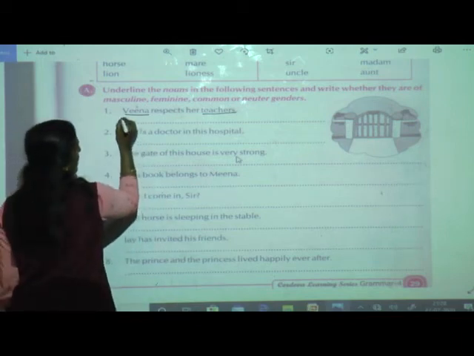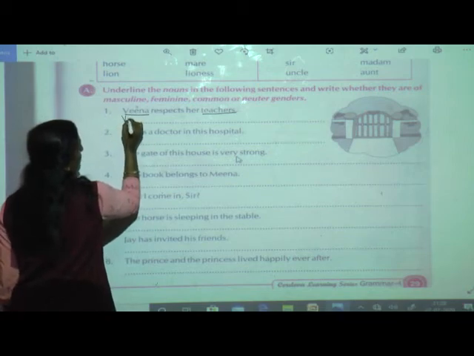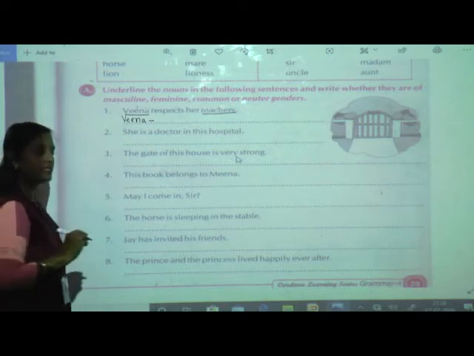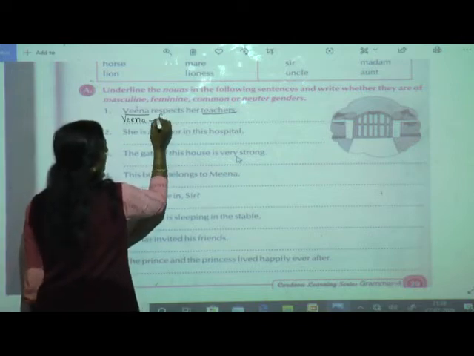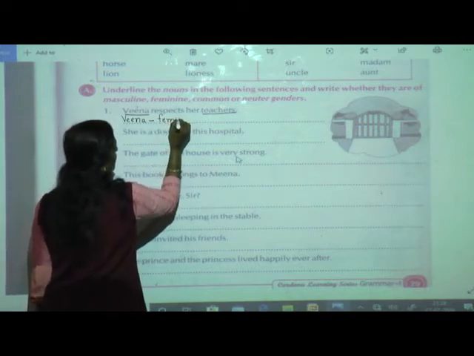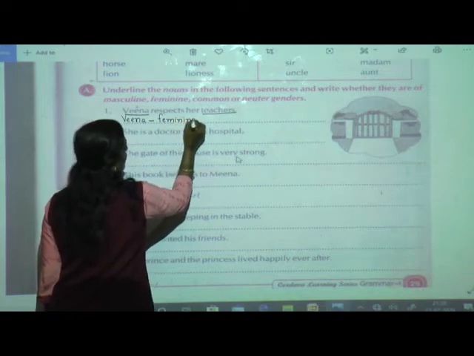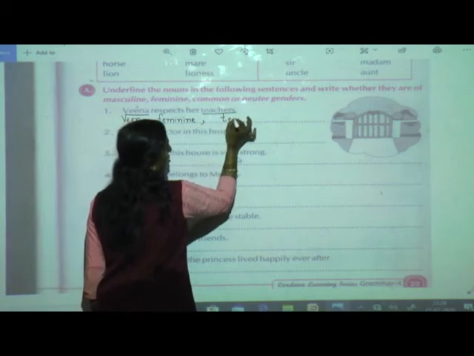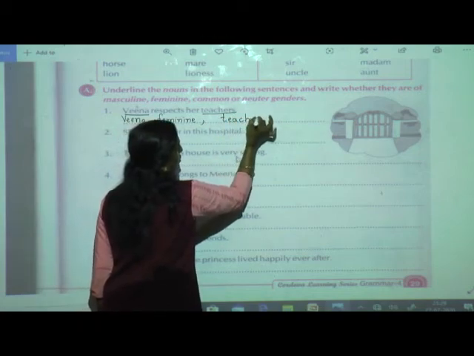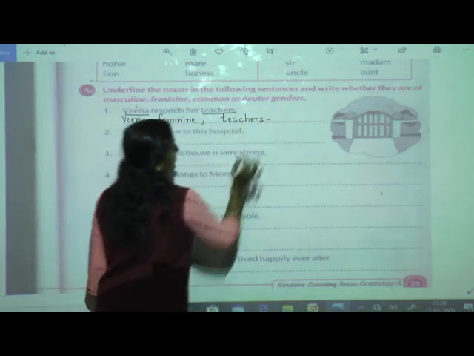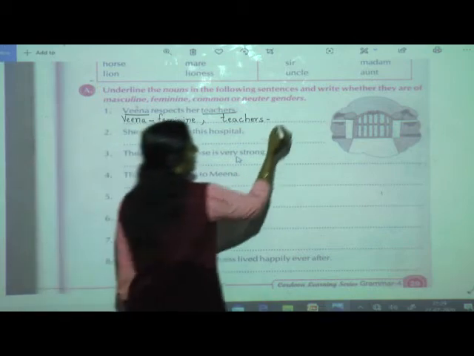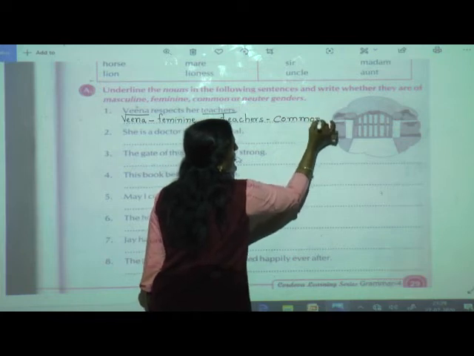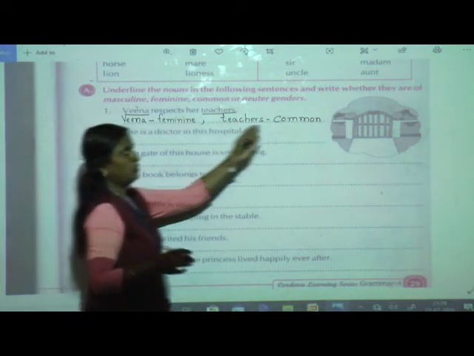First is Veena. So Veena is of which gender according to you, students? Yes, she is feminine. Next is teachers. Now teacher is of which gender? I taught you and I showed you an example also. So teacher is of common gender. Okay, only write feminine and common.